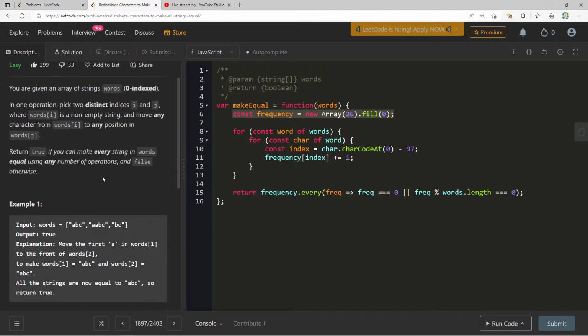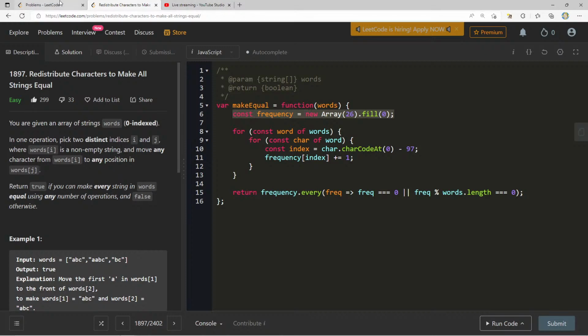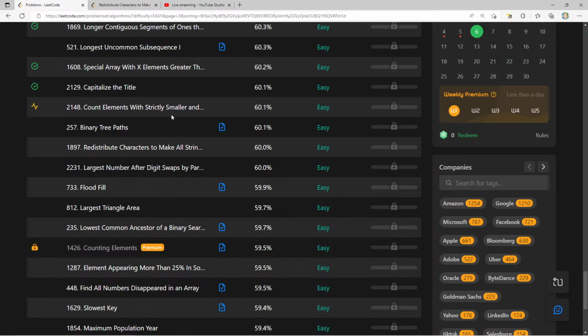So very, very happy with this solution. I'm glad we went over this. I'm really happy with the questions we've done so far. It's a good day to do LeetCode.